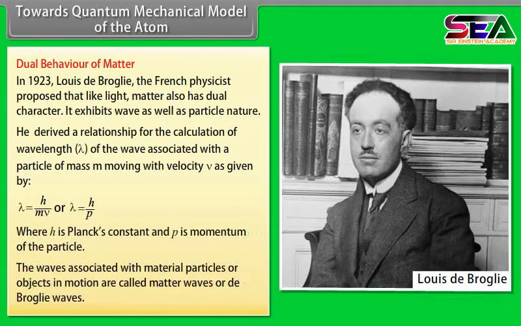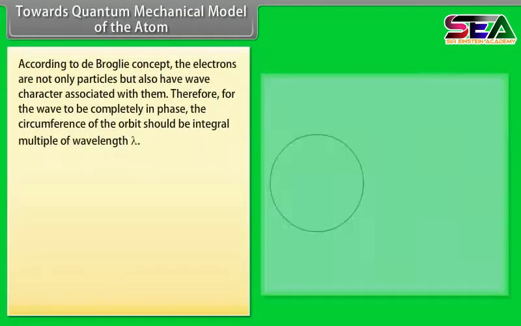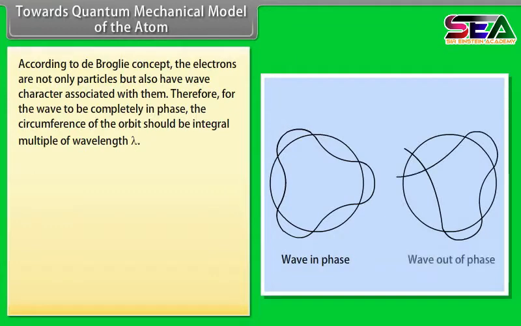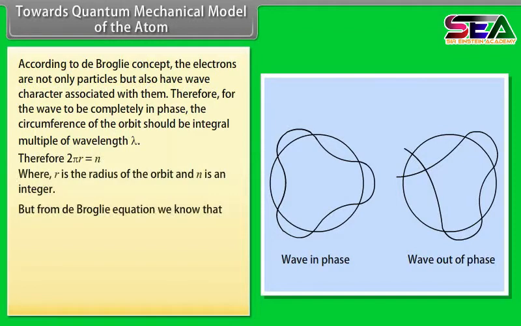The waves associated with material particles or objects in motion are called matter waves or de Broglie waves. According to the de Broglie concept, the electrons are not only particles but also have wave character associated with them. Therefore, for the wave to be completely in phase, the circumference of the orbit should be an integral multiple of wavelength lambda. But from the de Broglie equation we know that lambda equals h upon mv. Hence, 2 pi r equals n into h by mv, so mvr equals n into h by 2 pi.